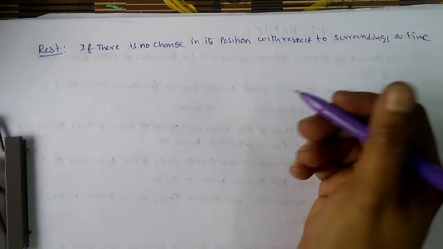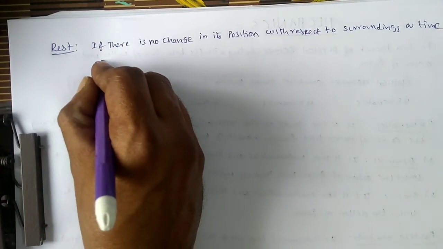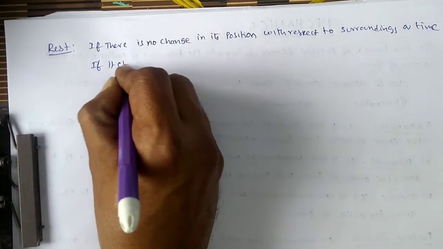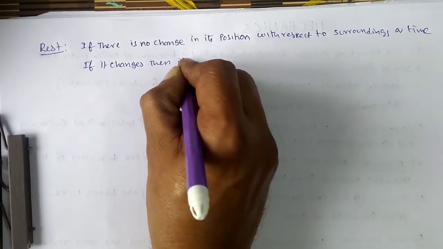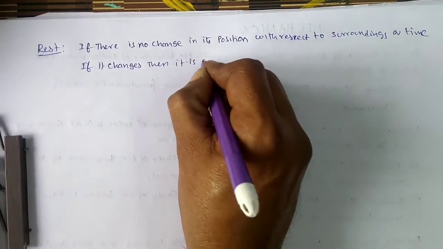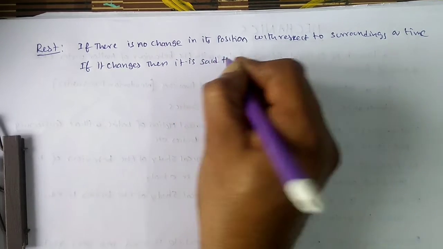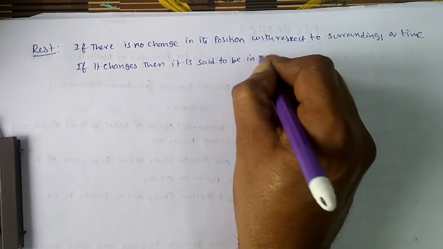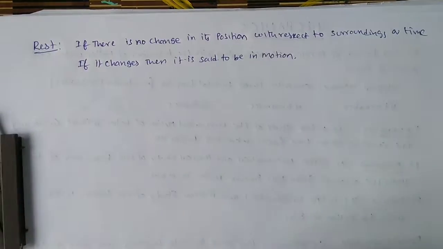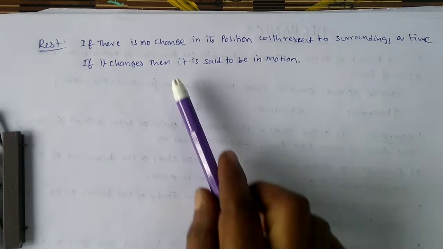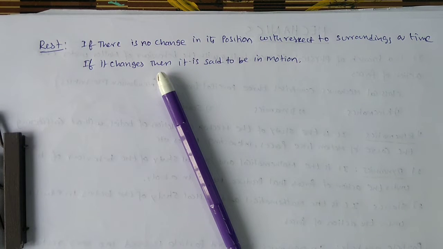If it changes, then it is said to be in motion. For example, now the pen is here. After 1 second, 2 seconds, 3, 4, 5 seconds, it does not change its position.